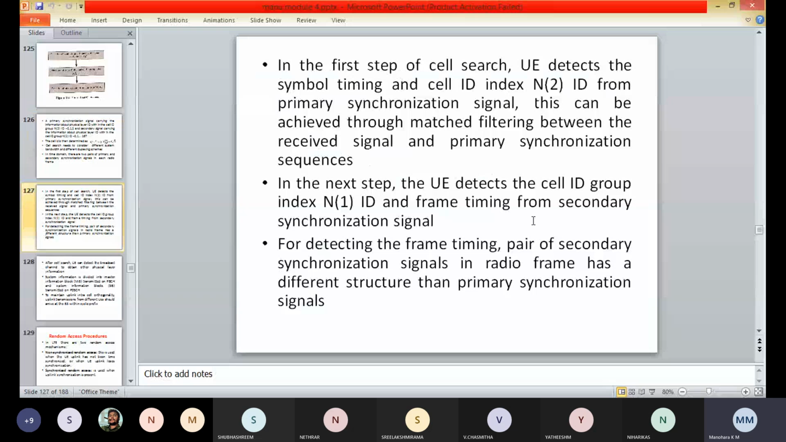Coming to the first step, cell search step 1: the user equipment detects the symbol timing and the cell ID index, that is N_ID^(2), from the primary synchronization signal. This is achieved through matched filtering between the received signal and the primary synchronization sequences. Three orthogonal sequences are defined for the primary synchronization signal, so N_ID^(2) can be detected by identifying the received sequence.